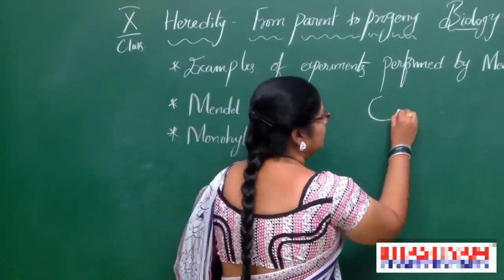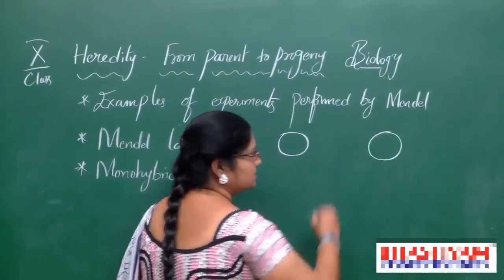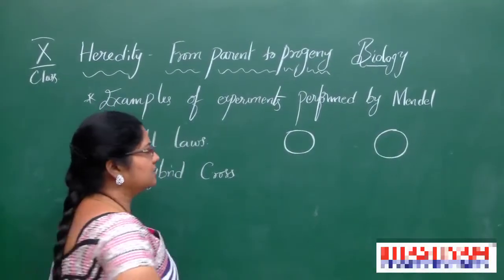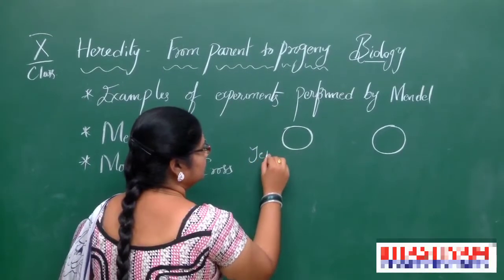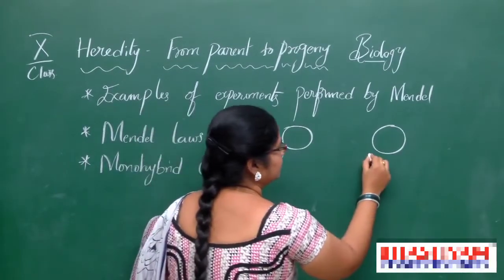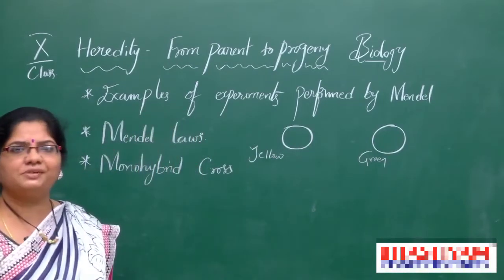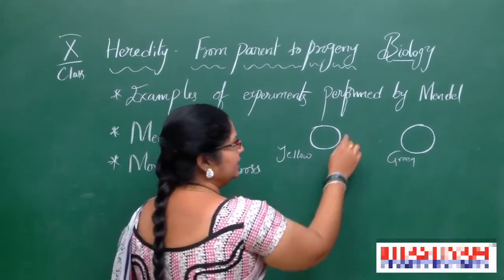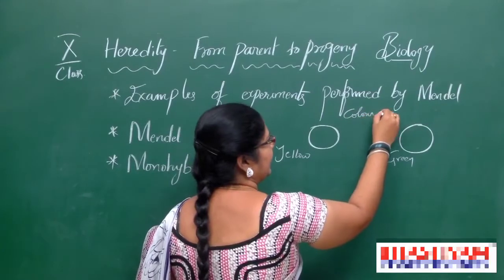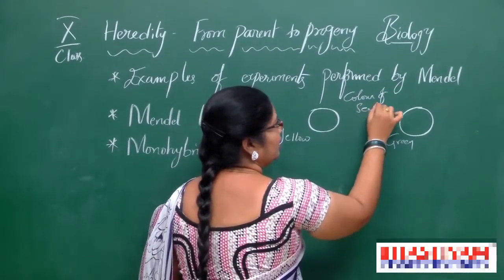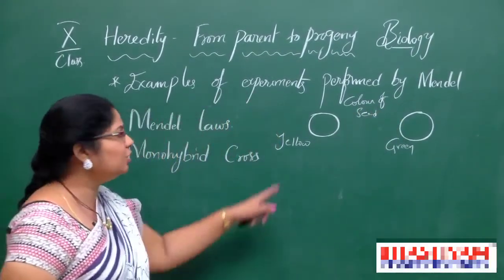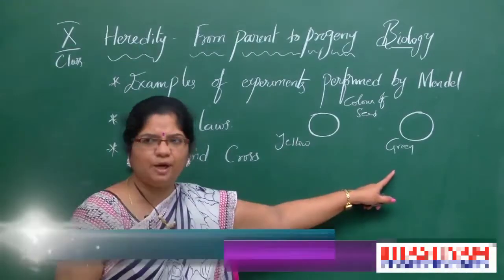So, here are 2 parents, yellow is a character and green indicates the color of seed. So, what is the character here? Color of the seed is the character. So, this is one parent and this is another parent.